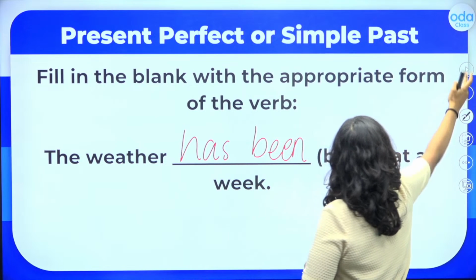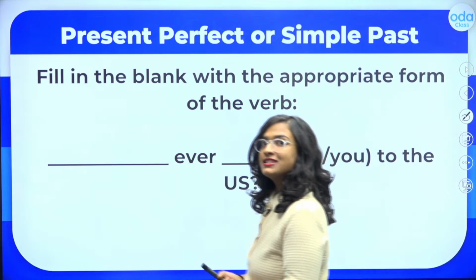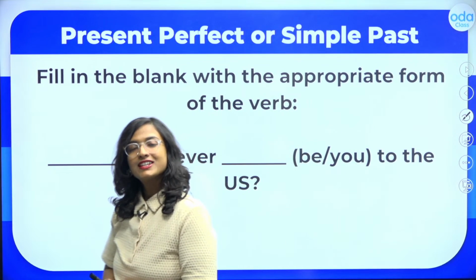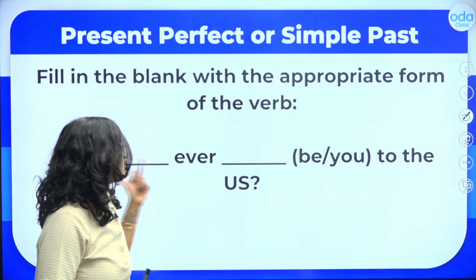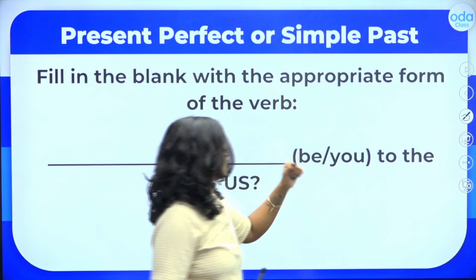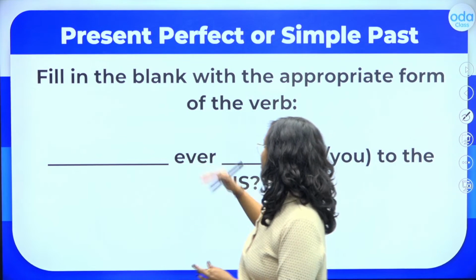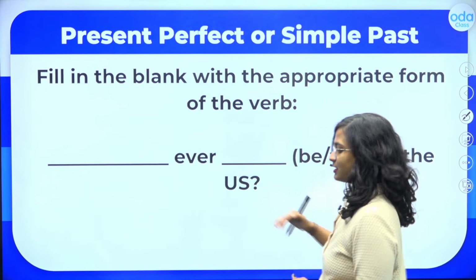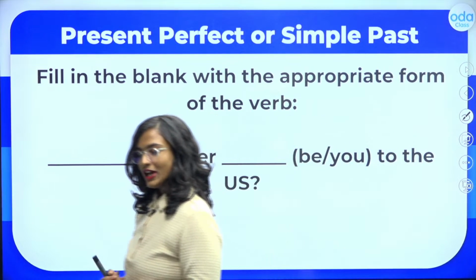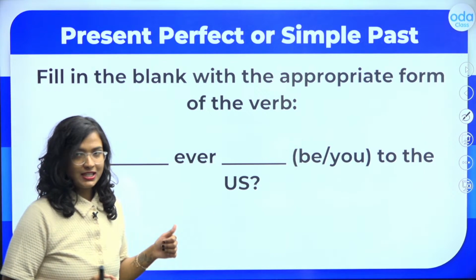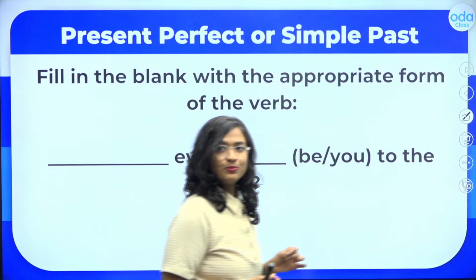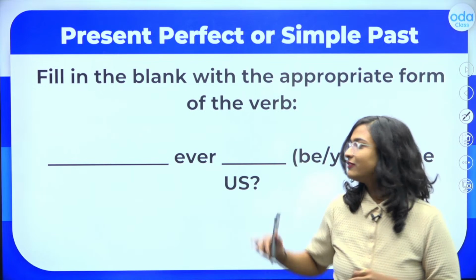Let's try another question. Now, let's try the interrogative sentences. Tell me here. Blank blank you to the United States. Tell me, blank ever blank to the United States. Now, the verb here to be used is be. The subject to be used is you. Tell me, students, how should I fill in the blanks over here?